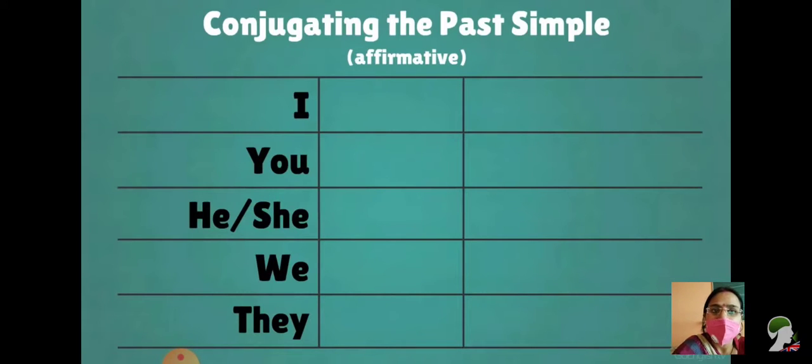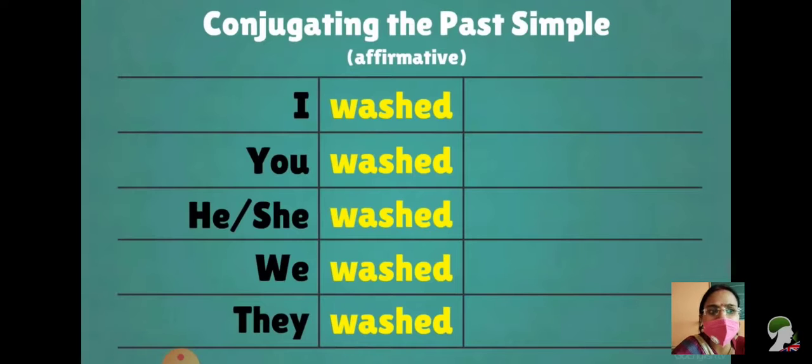Let's see a common verb which we are going to use along with them. For example, wash. Wash is the base form, verb 1, and when you add ed, it becomes your verb second form. Right now we are talking about past simple, so that is the reason you have added I washed, you washed, he, she washed, we washed, they washed.